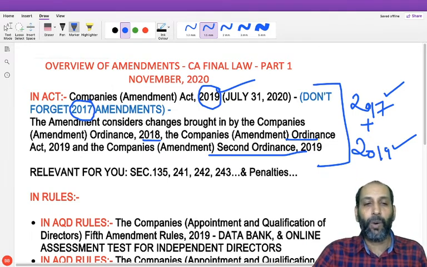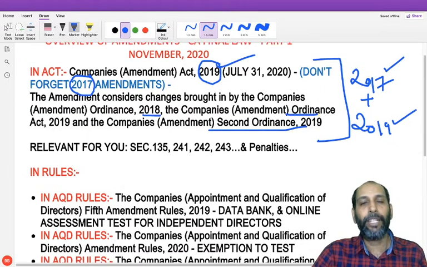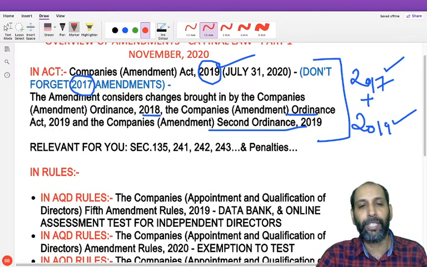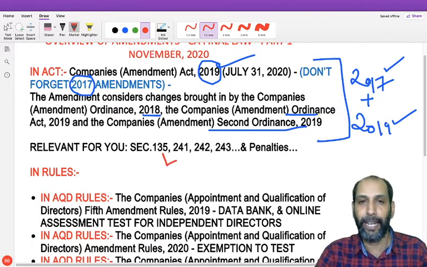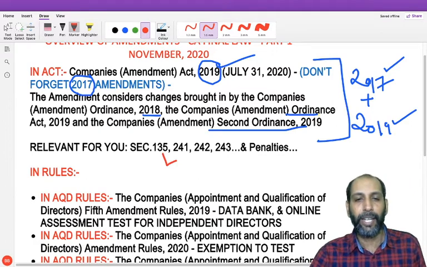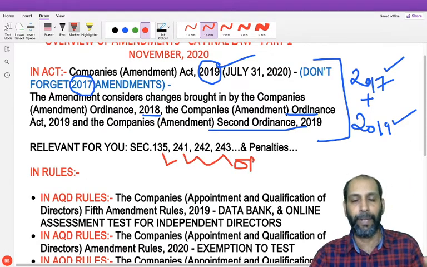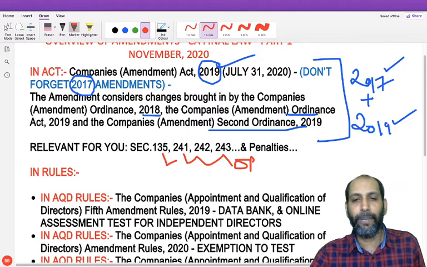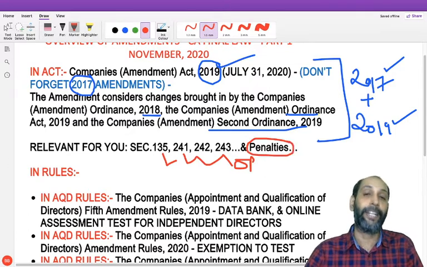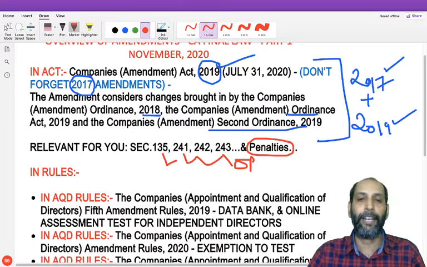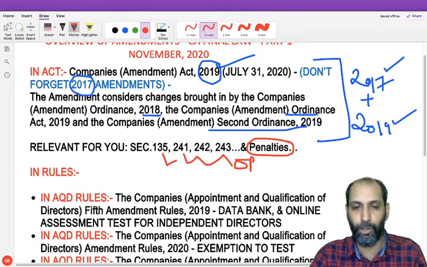If you ask me, sir, what are the main areas, just to pinpoint the main areas of amendment in 2019, it is with respect to CSR. It's a very important area; amendments have happened in section 135, the provisions related to CSR. Then of course the provisions relating to oppression and mismanagement are very important. There are a lot of amendments, so we have to cover that. Then the major amendments are with respect to the penalty aspects, which are not that important from the exam point of view, but for academic sense you have to cover the penalties also.